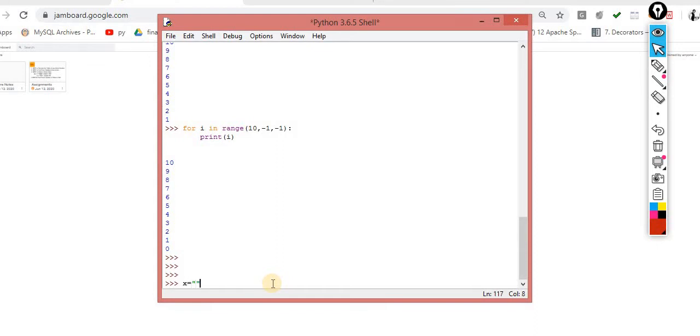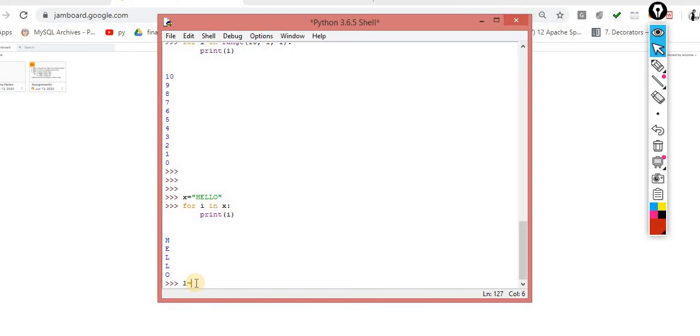Let's suppose this is the string HELLO. I want to iterate this string. The iteration means I want to process each and every element of this x object. For the same, what do I have to do? For I in x, and print I. Now understand the output. You will get it one by one, because I in the starting value contains h. The next iteration it contains e. On the next iteration it contains L. On the next iteration it again contains L. On the next iteration it contains O. This is one way.